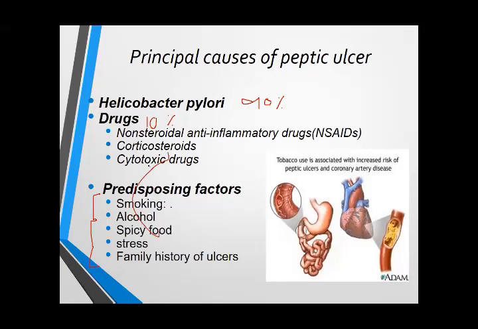Before identification of the organism H. pylori, it was thought that ulcer is caused by stress and spicy food. But now it is clear that ulcer is mainly caused by the microorganism known as H. pylori. Although spicy food, stress, alcohol, smoking, and family history of ulcers can all contribute to the development of peptic ulcer, these are not the causative agents. Okay, the causes are H. pylori and the drugs. These are the predisposing or aggravating factors.